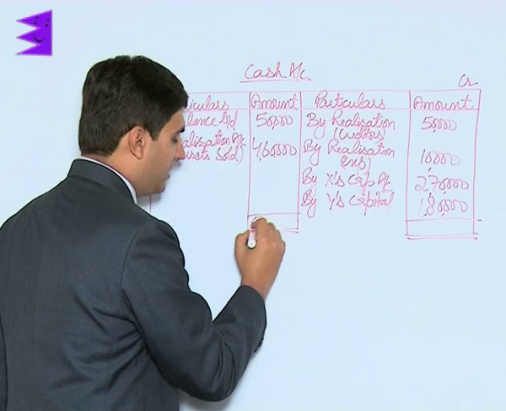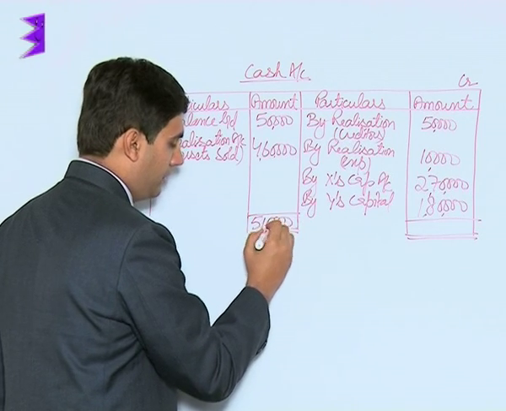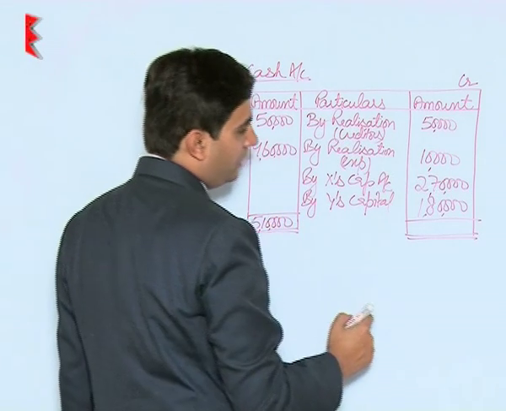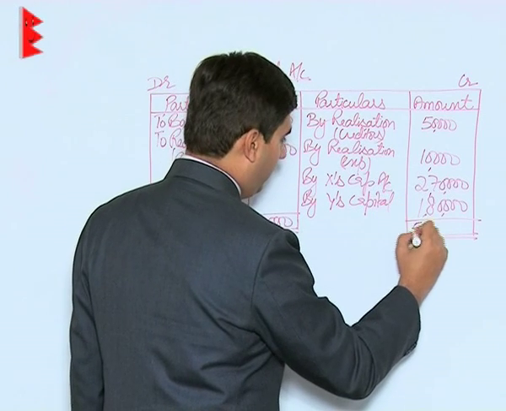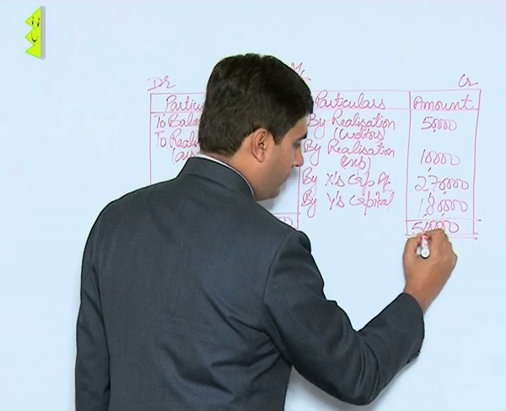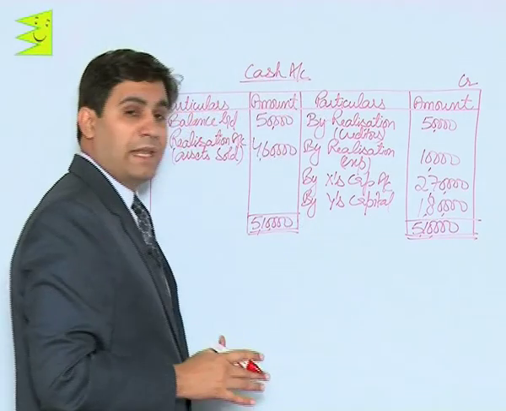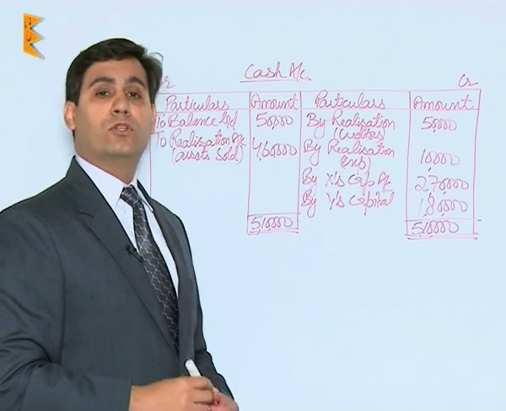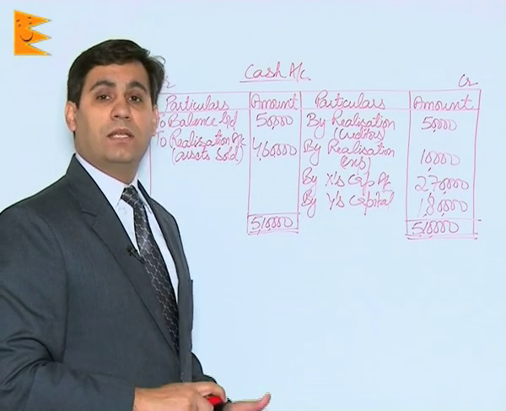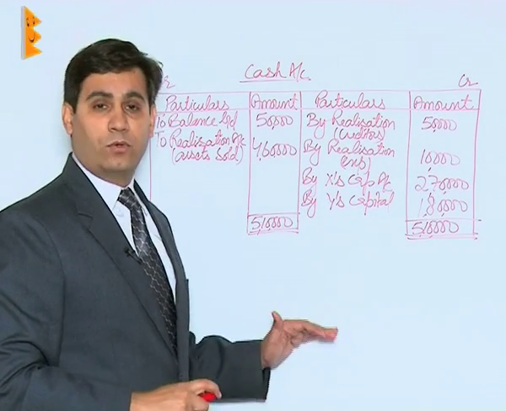The total on the debit side is 5 lakh 10,000 and on the credit side is 5 lakh 10,000. Since there is no balance remaining in cash, that means all the formalities related to dissolution of the firm are now complete and this question ends here only.